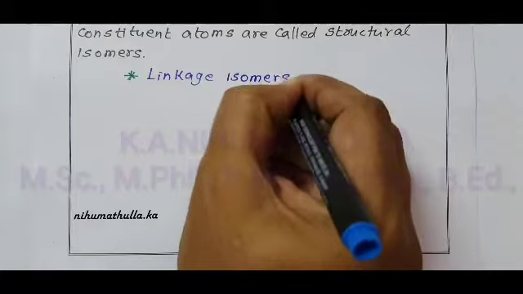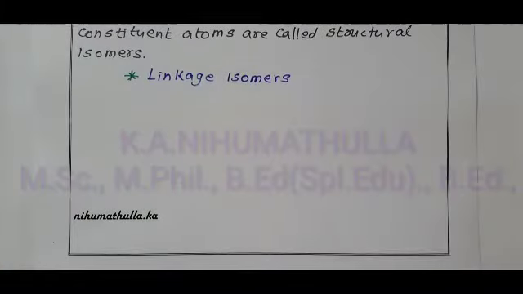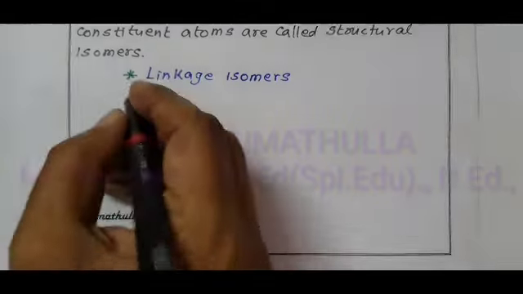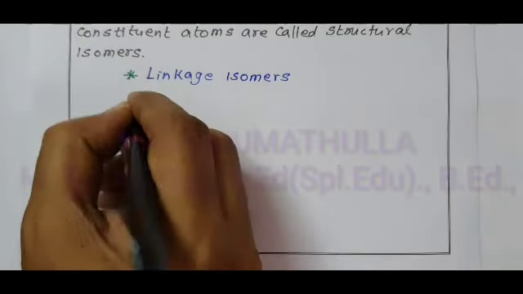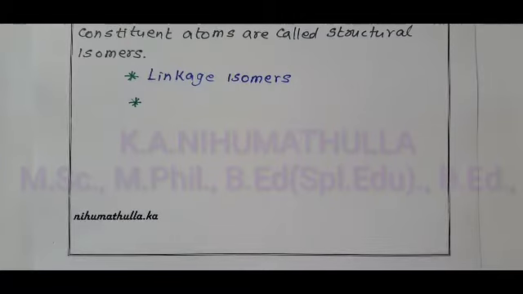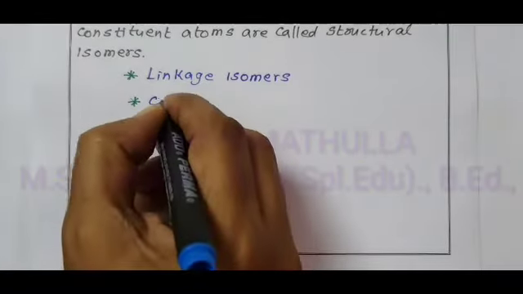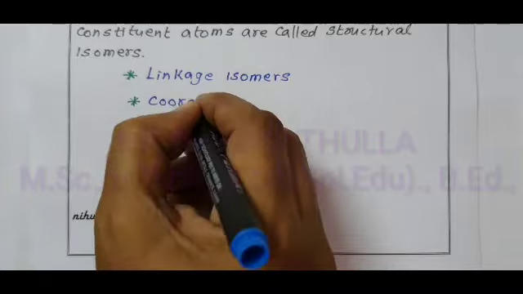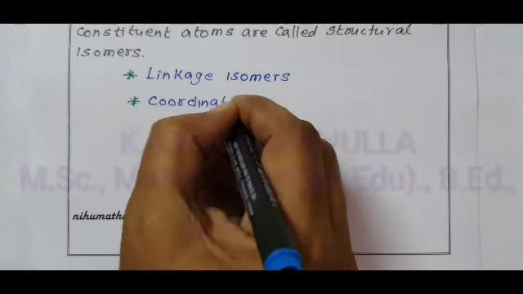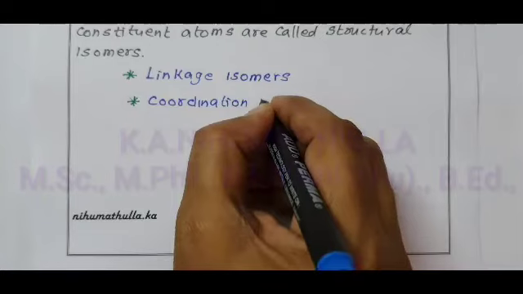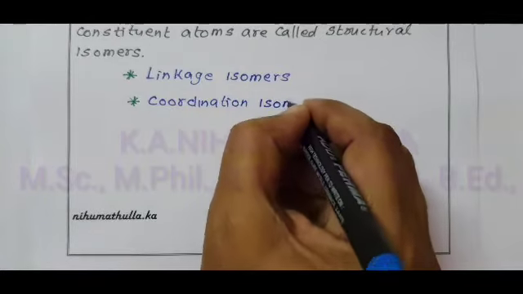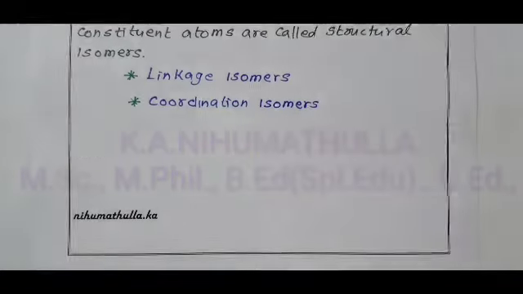Under structural isomers, we have four isomers. One is linkage isomers. The second is coordination isomers.